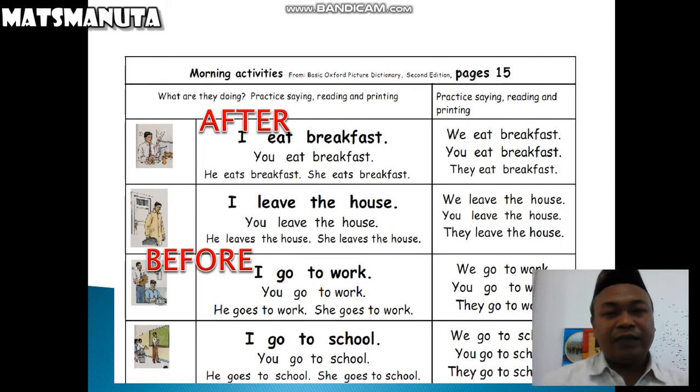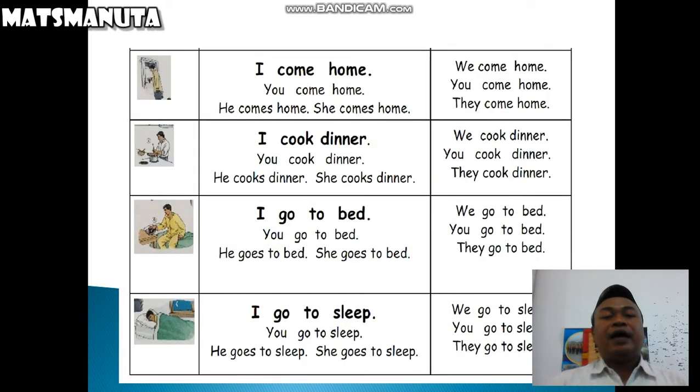Okay, for the next example, guys. I come home, you come home, he comes home, she comes home. I cook dinner, you cook dinner, he cooks dinner, she cooks dinner. I go to bed, you go to bed, he goes to bed, she goes to bed. I go to sleep, you go to sleep, he goes to sleep, she goes to sleep.